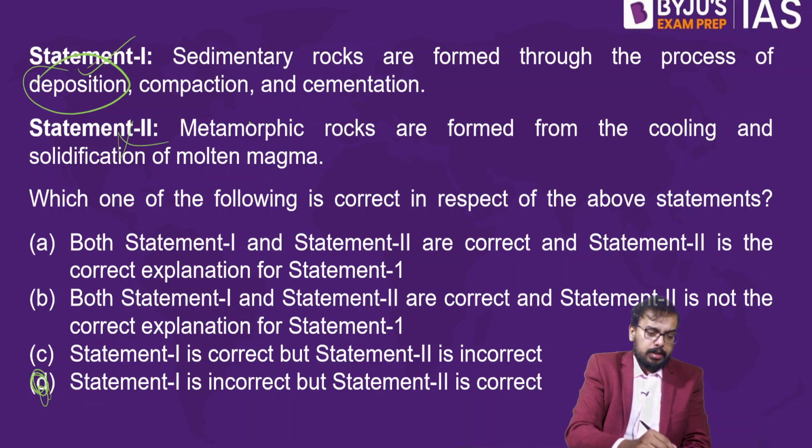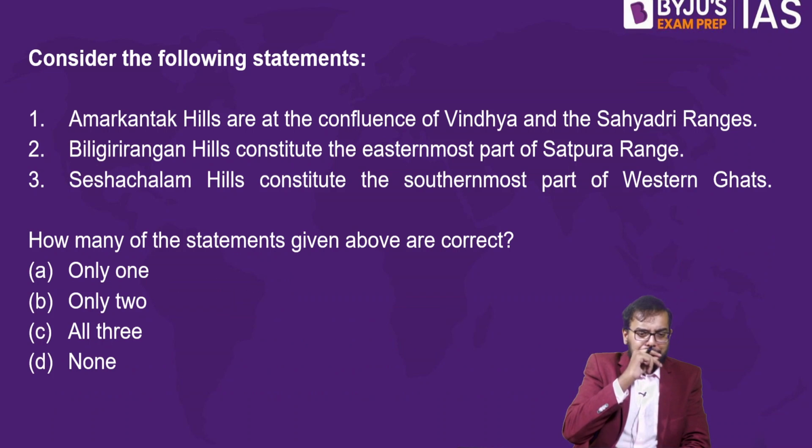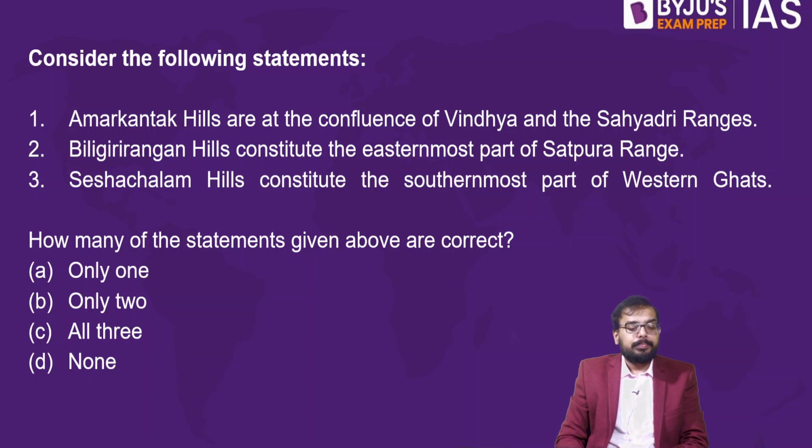Fine. Okay, so chalo then, we'll take up the next question. The next question is regarding map work. Consider the following statement: Amarkantak hills are located at the confluence of Vindhyas and Sahyadris. What do you think? Is it at the confluence of Vindhyas and Sahyadris?